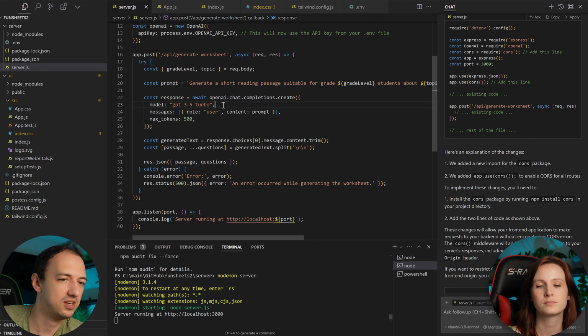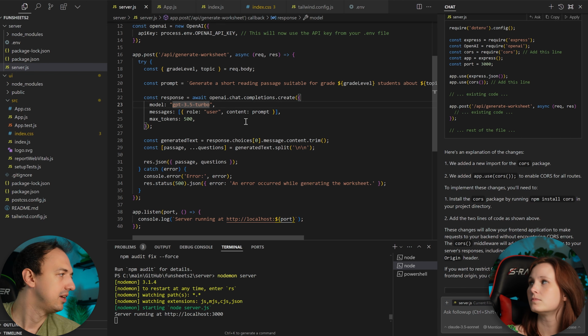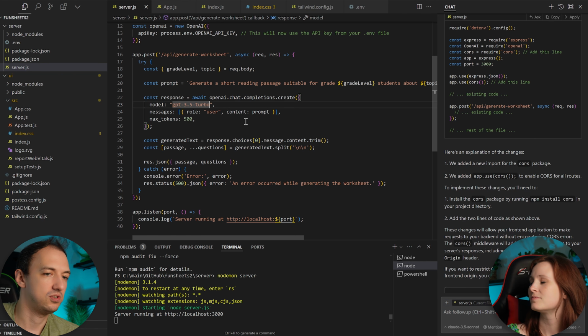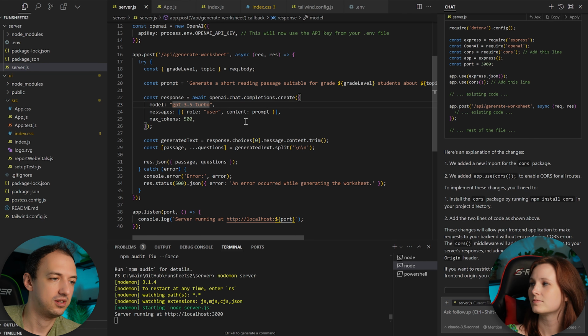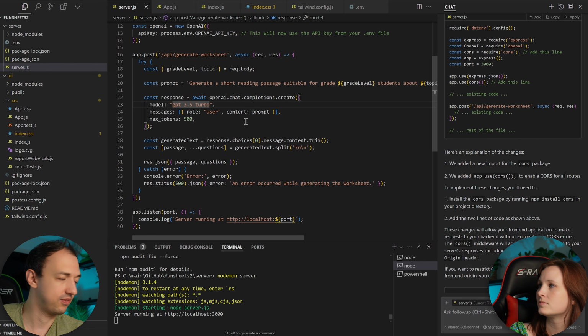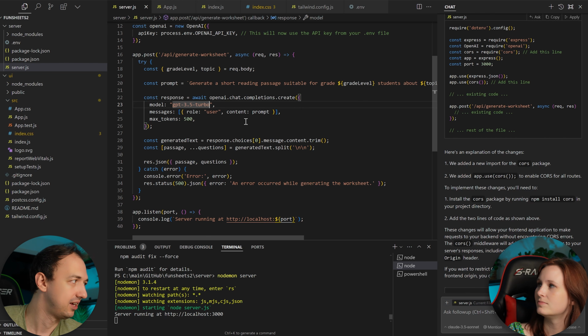The model it's using here is an old model. Oh, 3.5 turbo is old. Yeah. The best one, I think, for you right now, if you're going to just use this for yourself, then you might as well just use a good model, like probably 4.0 is the best one. But if you want to deploy it for a lot of people to use, and I think this model is good enough for it, is 4.0 mini.